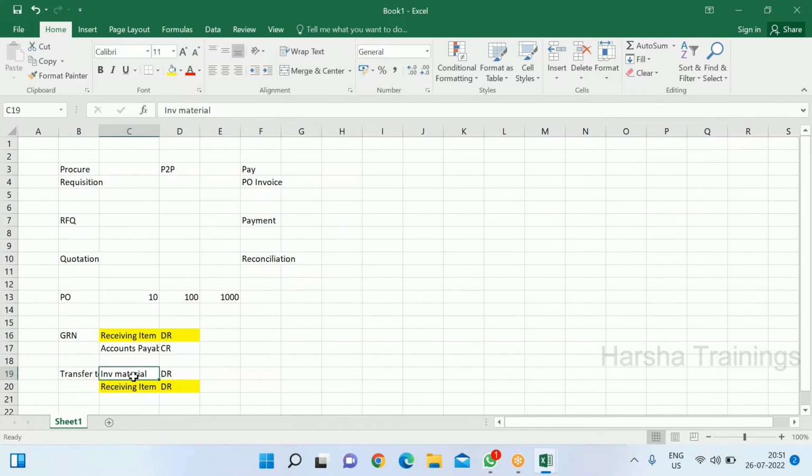So the entry here is inventory material debit, and receiving item credit.